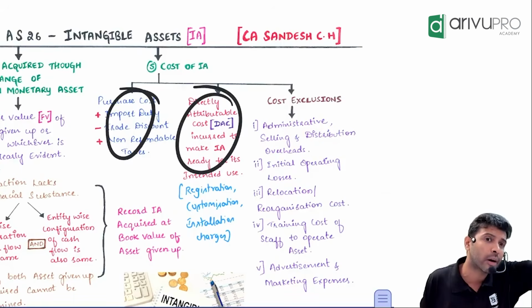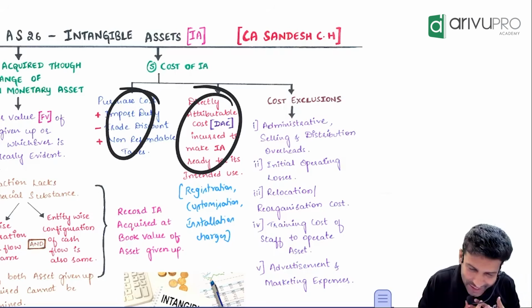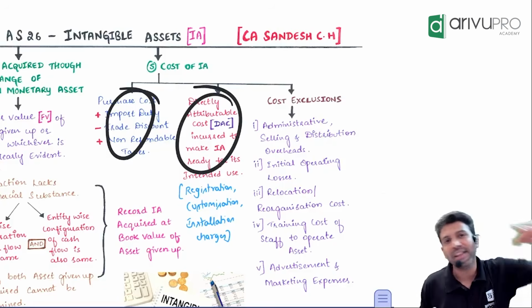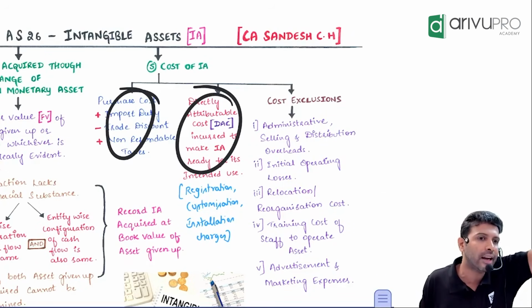First of all, DAC means what? The full form is directly attributable cost. But tell me the meaning of it. DAC means those costs incurred to make the asset ready to use.